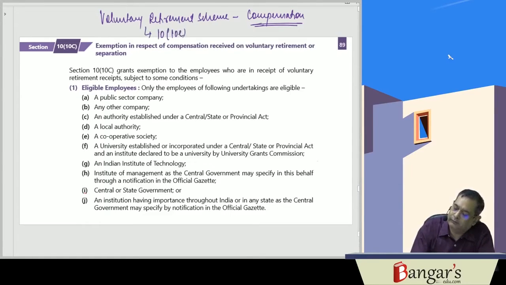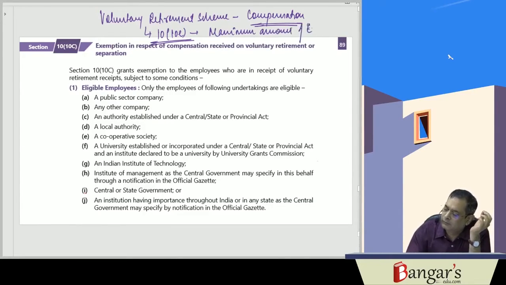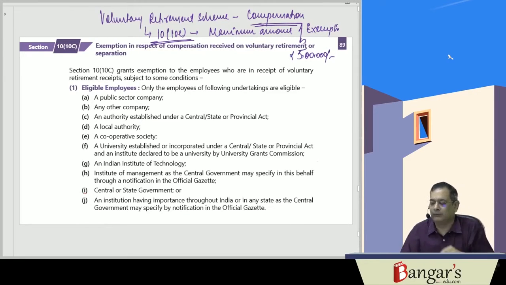Here also, the maximum amount of exemption is rupees 5 lakhs. In VRS compensation also, the maximum amount of exemption is rupees 5 lakhs.